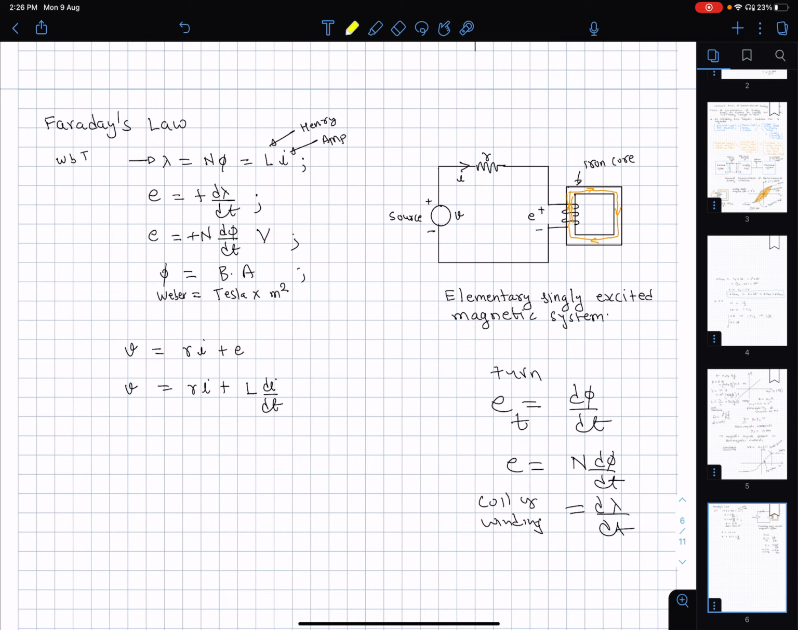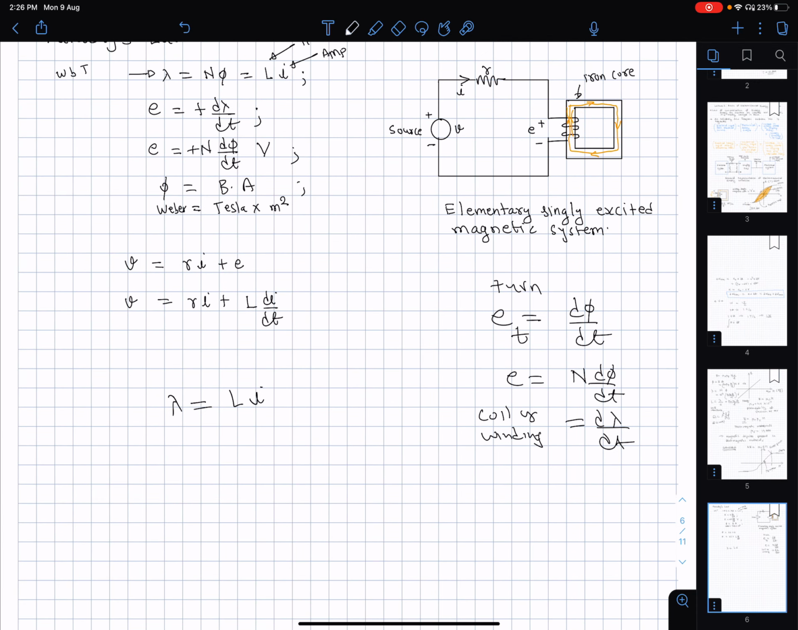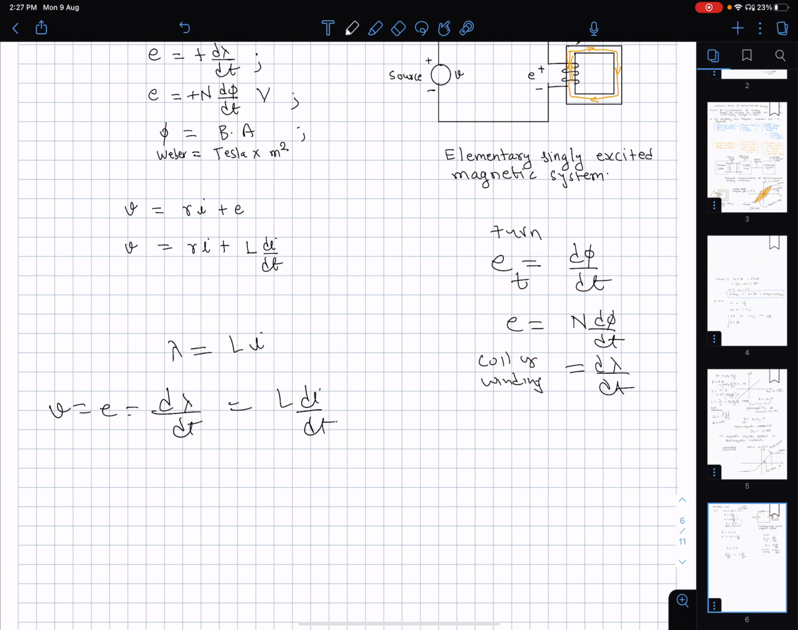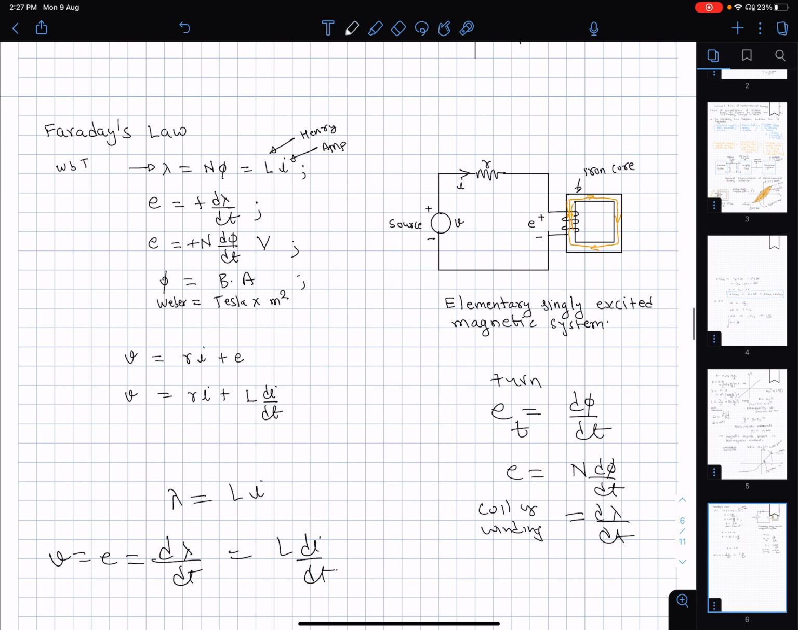Now, this is the convention that we are going to follow in this circuits course. So psi is equal to L i. If our geometry is not changing, then L is constant, and so d psi by dt will become equal to L di by dt, and hence we get E is equal to L di by dt. The circuit equation can then be written as V is equal to R i plus E, which is V is equal to R i plus L di by dt.